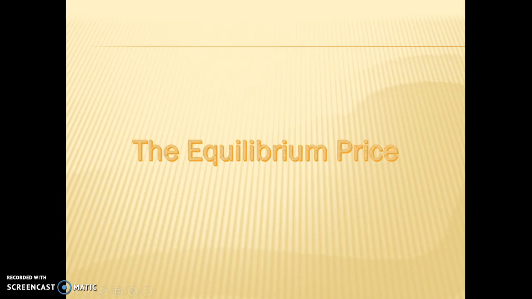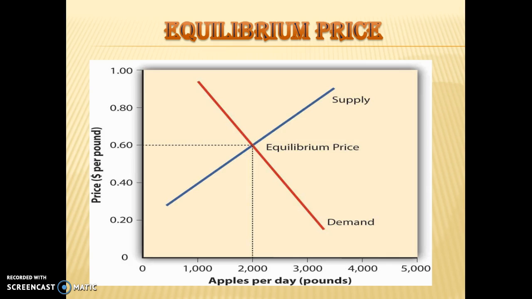In this video we're going to be looking at the equilibrium price. The equilibrium price, as you can see on this graph, is the point at which demand is equal to supply. So the equilibrium price in this case would be 60 cents at a quantity of 2,000 apples per day.